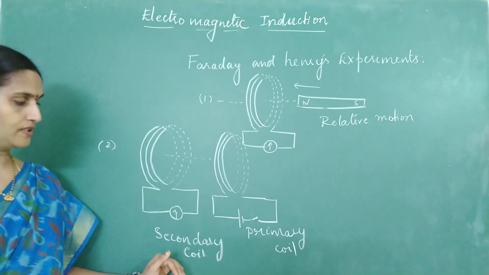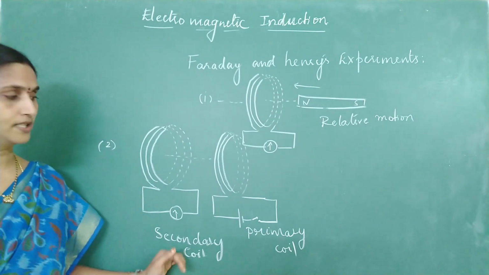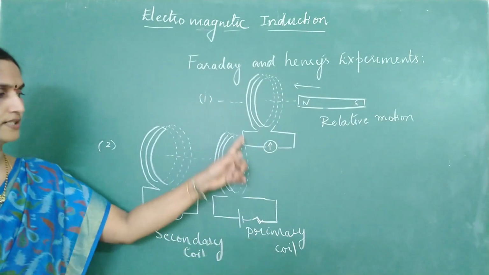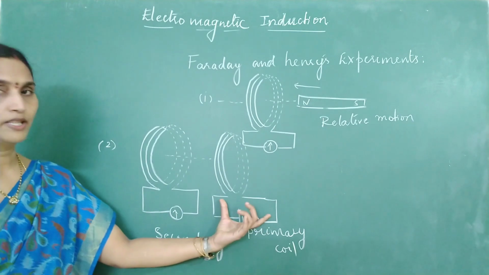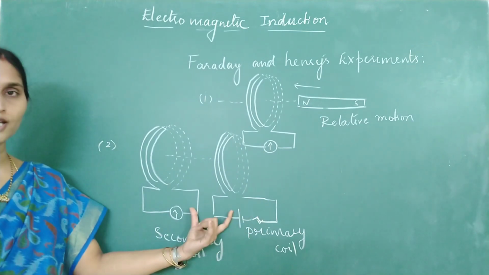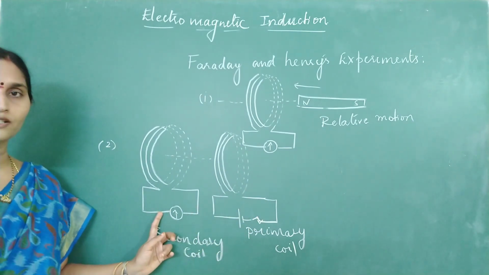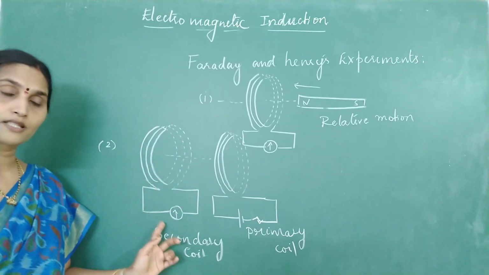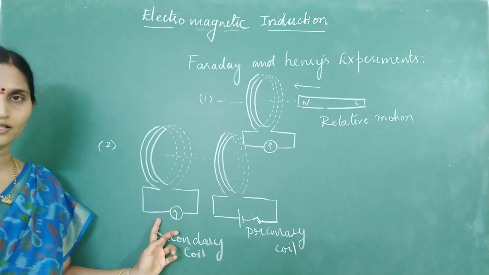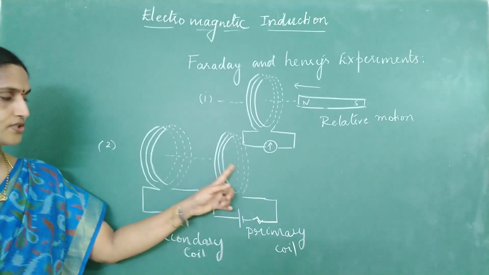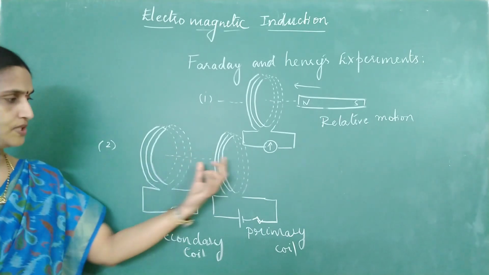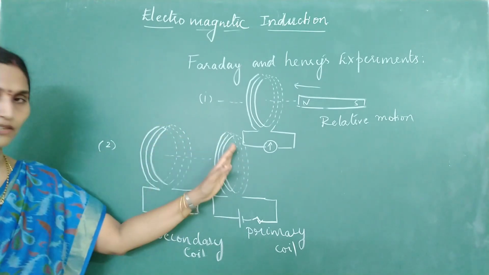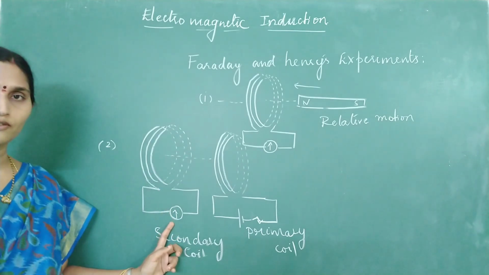In this experiment, first close the switch so that there is current in the primary coil. When the primary coil is moved close to the secondary, there was a deflection in the galvanometer of the secondary coil. There is no power supply in the secondary coil, but still the galvanometer showed a deflection, which proves that a change in magnetic flux, as the coil is moved closer and magnetic field lines enter into it, produces a deflection.